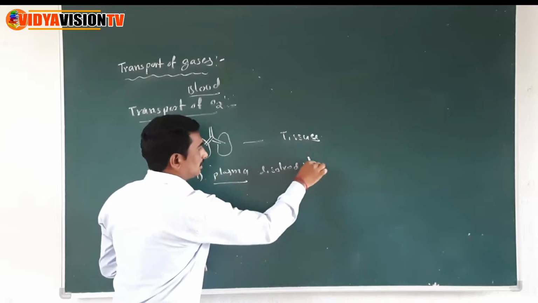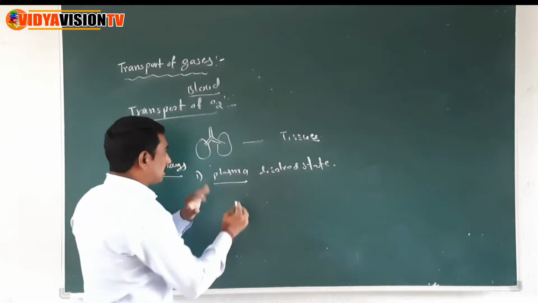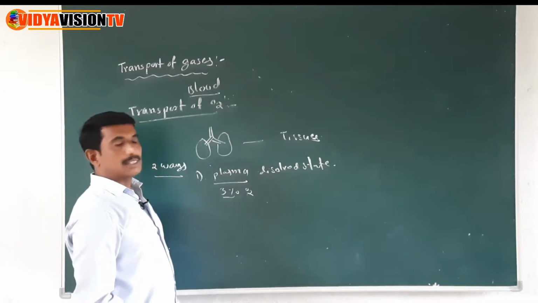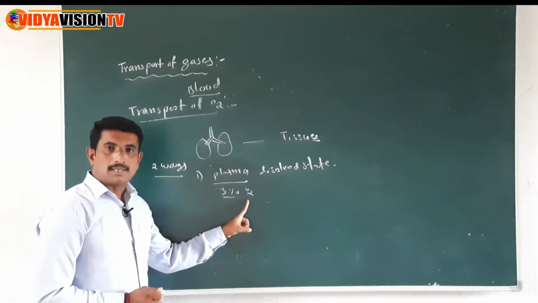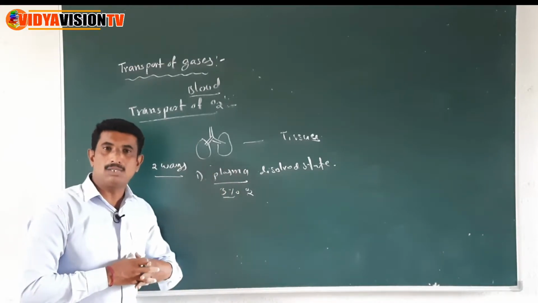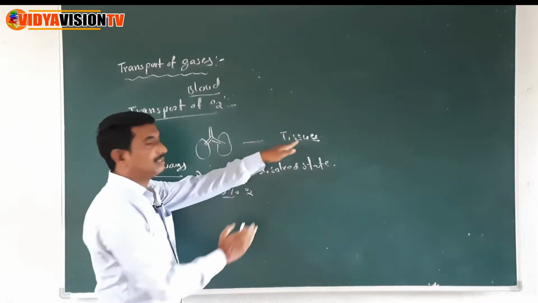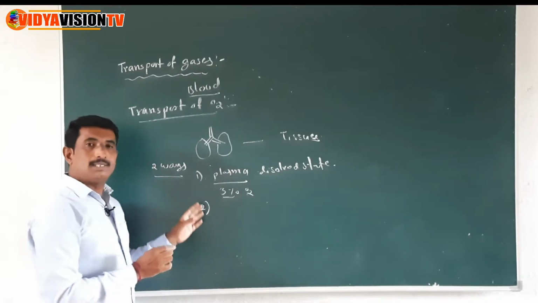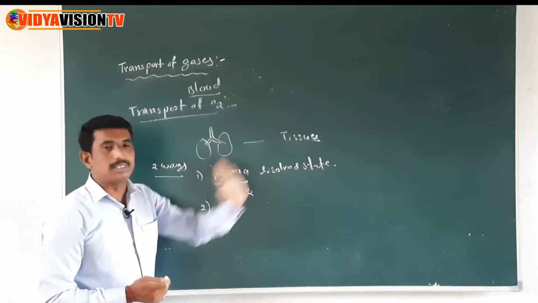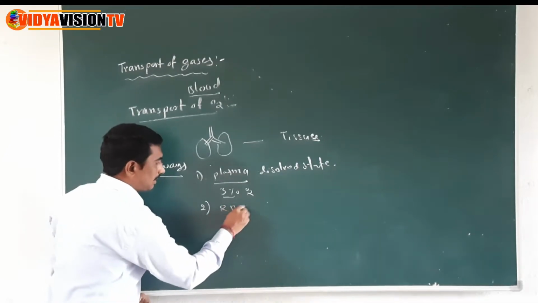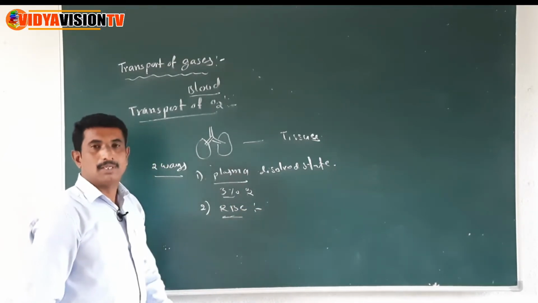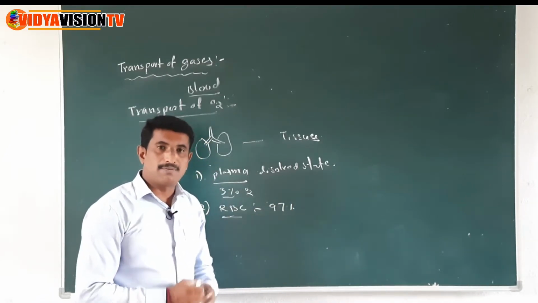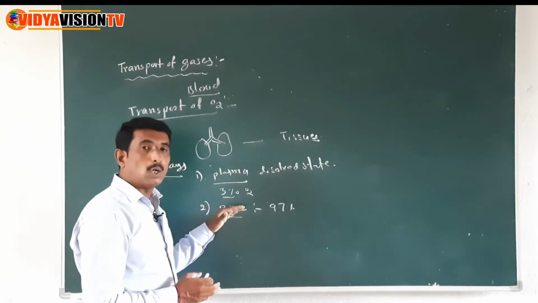In dissolved state, just 3% of oxygen can be transported, children. Only 3% of oxygen is transported through the plasma in the dissolved state from the lungs to tissue. It is the first way. Now the second way, the oxygen is transported from the lungs to tissues through the RBC. The 97% of oxygen is transported through the RBC.